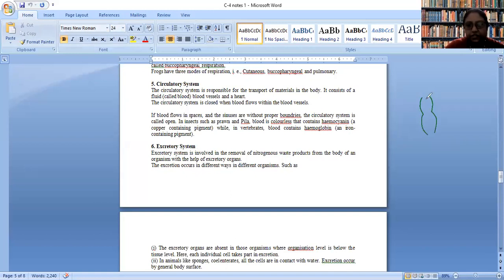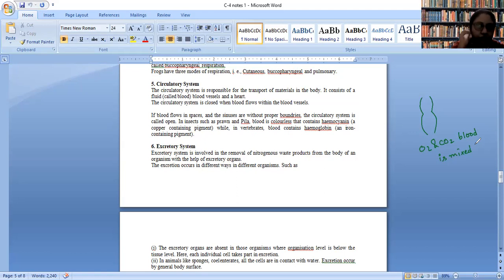So what happens is the oxygenated and deoxygenated blood is mixed. So they don't have separate compartments in the heart for circulation of oxygenated and deoxygenated blood.